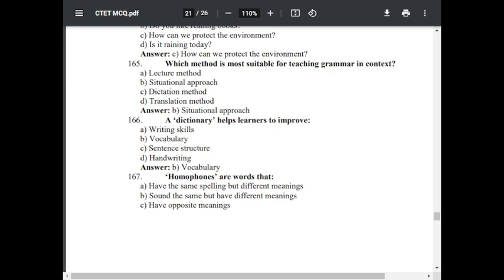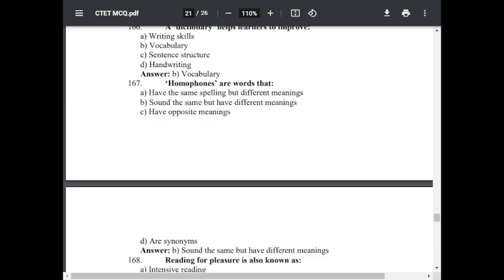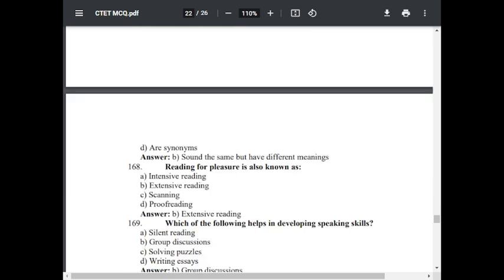Question number 167. Homophones are words that option A, have the same spelling but different meaning. Option B, sound the same but have different meaning. Option C, have opposite meaning. Option D, are synonyms. The correct answer is sound the same but have different meaning. 168.